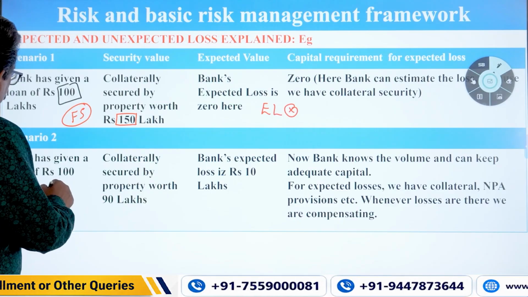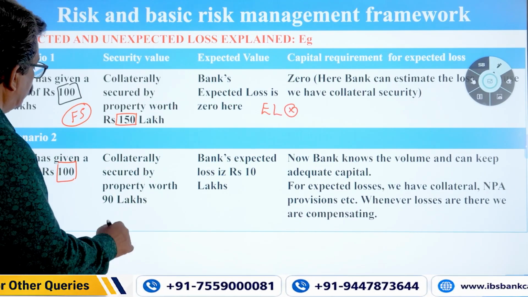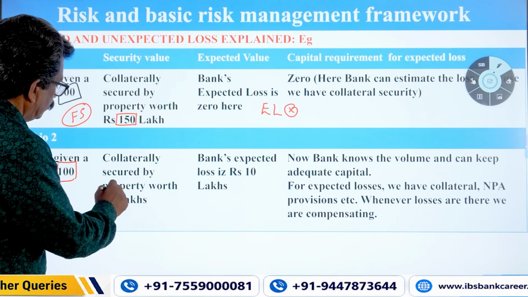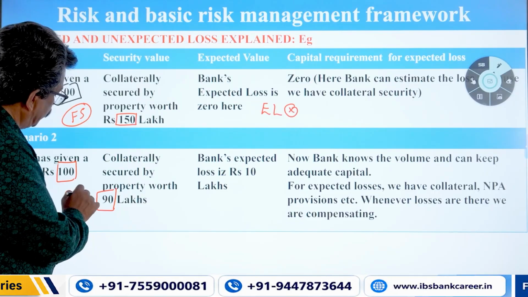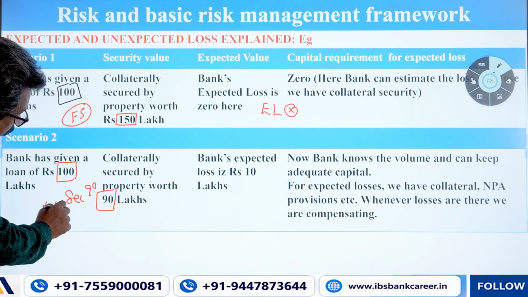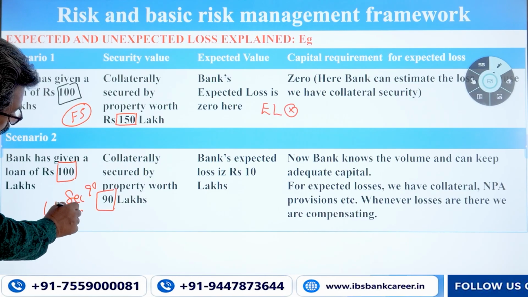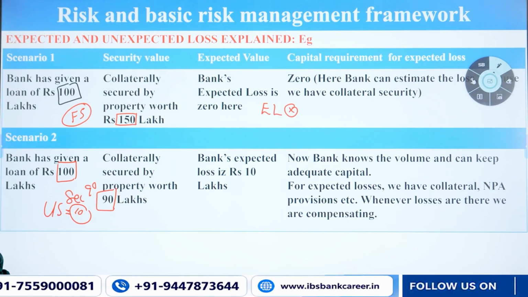the bank has given a loan of rupees 100 again here. What is the security value? Only 90. So the secured portion is 90, and the unsecured portion is 10. So 10 is the expected loss here.